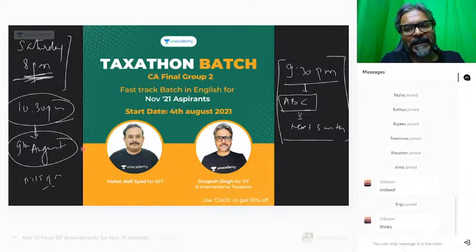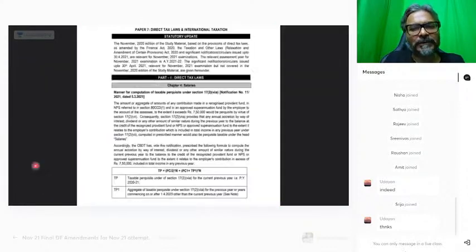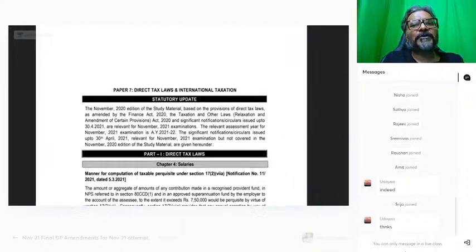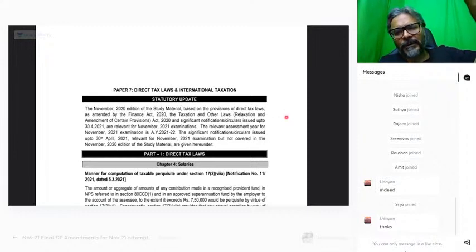Fine, friends. So let's start then in this context. The amendment part, which is here, students, the amendment side. This amendment PDF, all of you will take from the ICAI website. ICAI has already put it across.